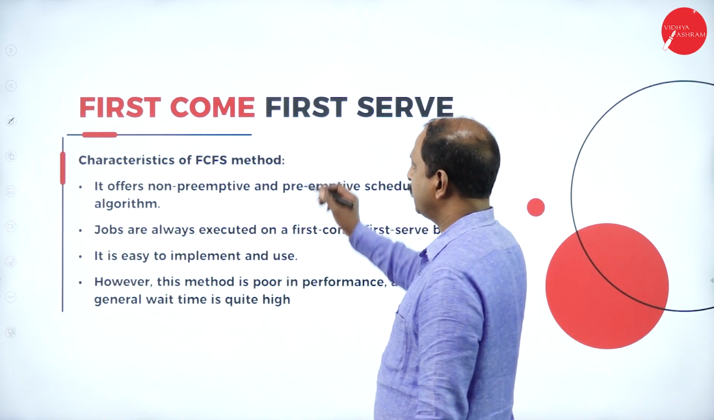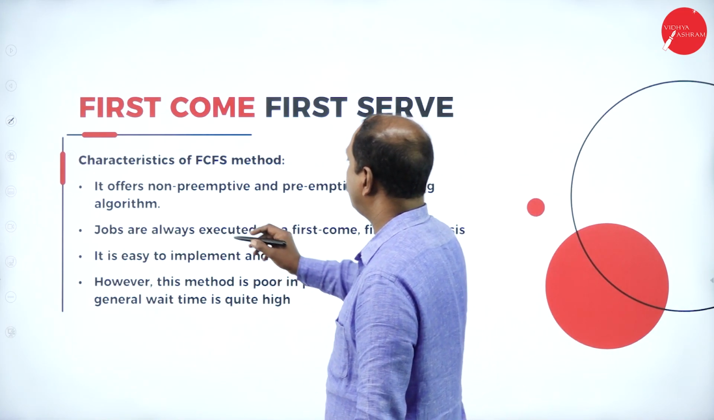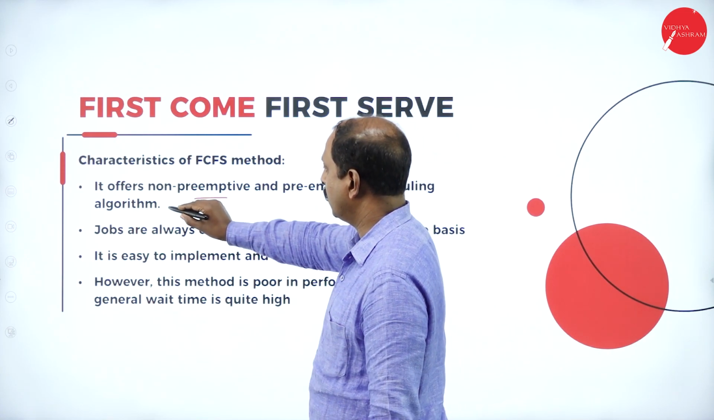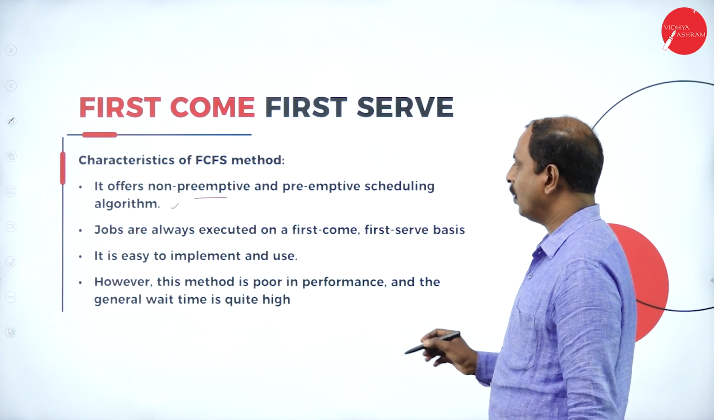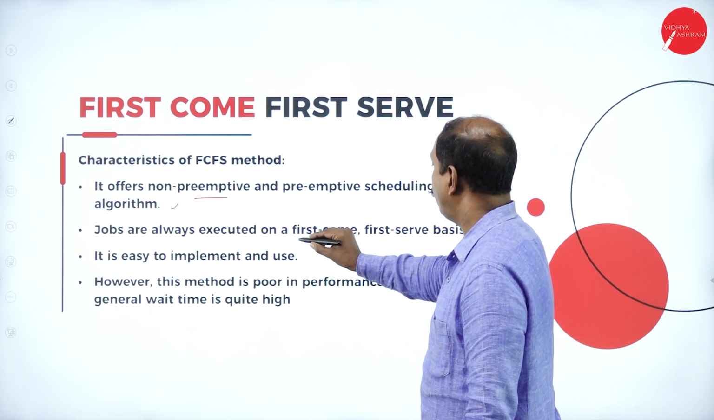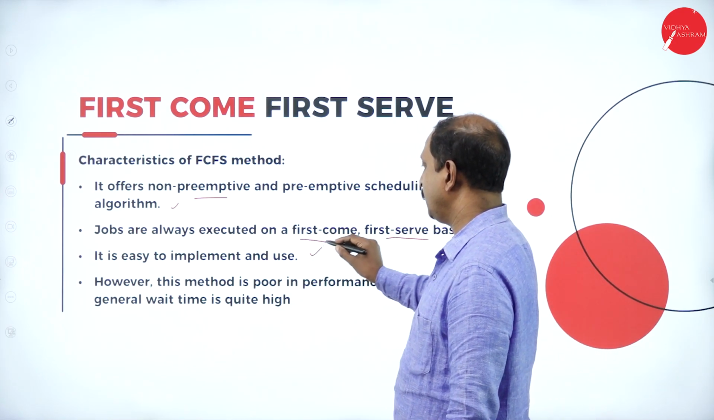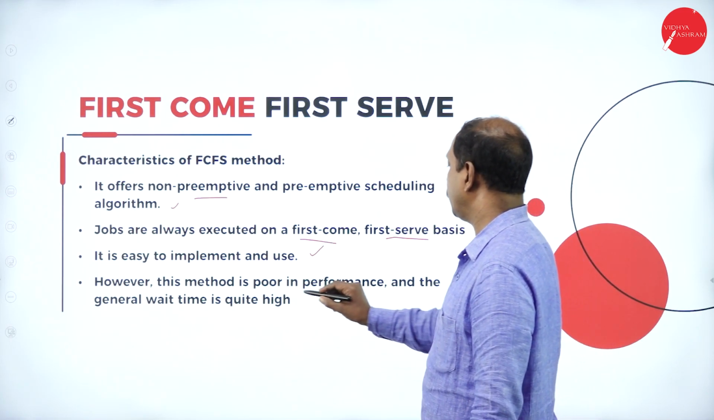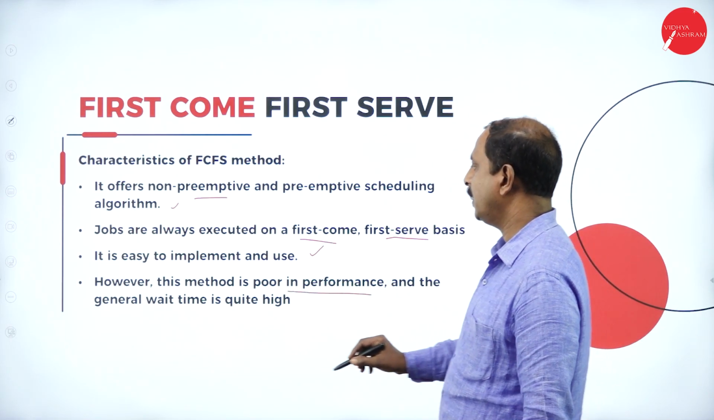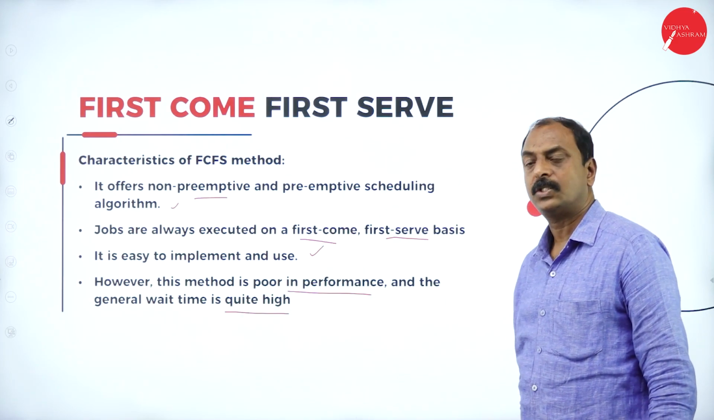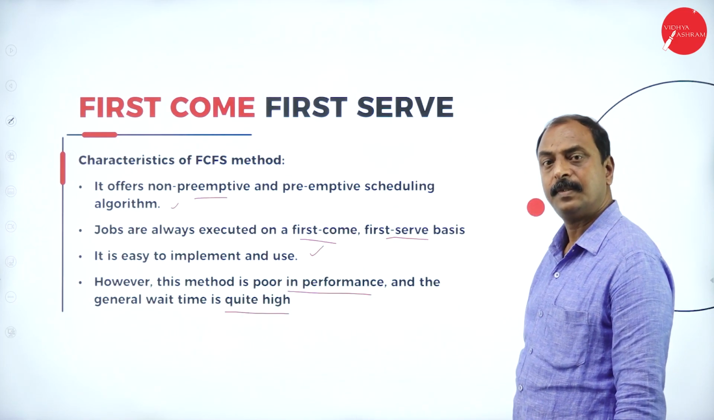And what are the characteristics of this? It offers non-preemptive and preemptive scheduling. Jobs are always executed on a first come, first serve basis. It is easy to implement and use, but it is poor in performance and wait time is quite high. So these are the characteristics of the FCFS method.